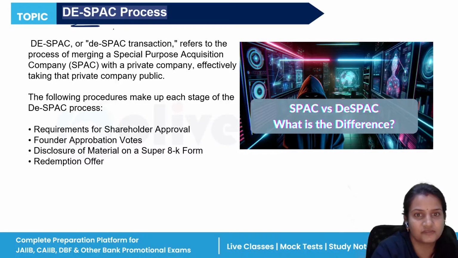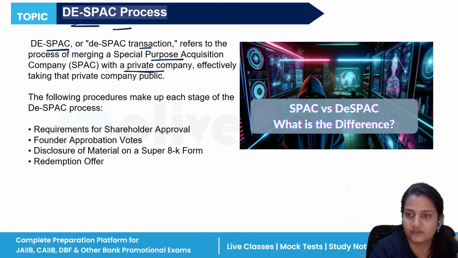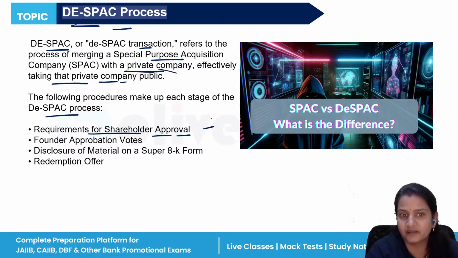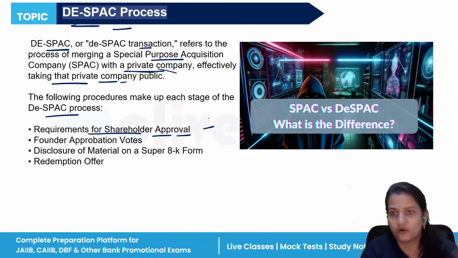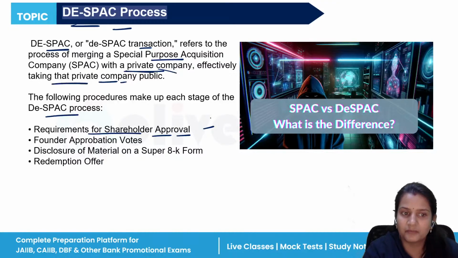Now, what is the process of de-SPAC? A de-SPAC transaction refers to the process of merging a special purpose acquisition company with a private company. Once the process has been done, the SPAC company will merge with the private company, that is the parent company, taking that company public and following procedures that meet the requirements for shareholder approval. If the de-SPAC has to be done, there must be the approval of shareholders. If they approve, only then will the de-SPAC process take place.